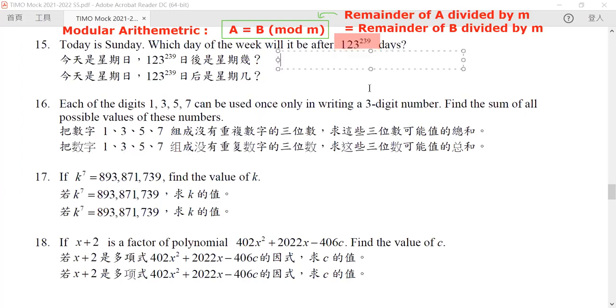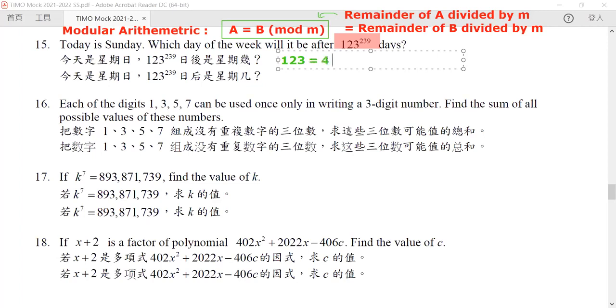So we make use of this theorem: when 123 is divided by 7, we will find that it has a remainder of 4.